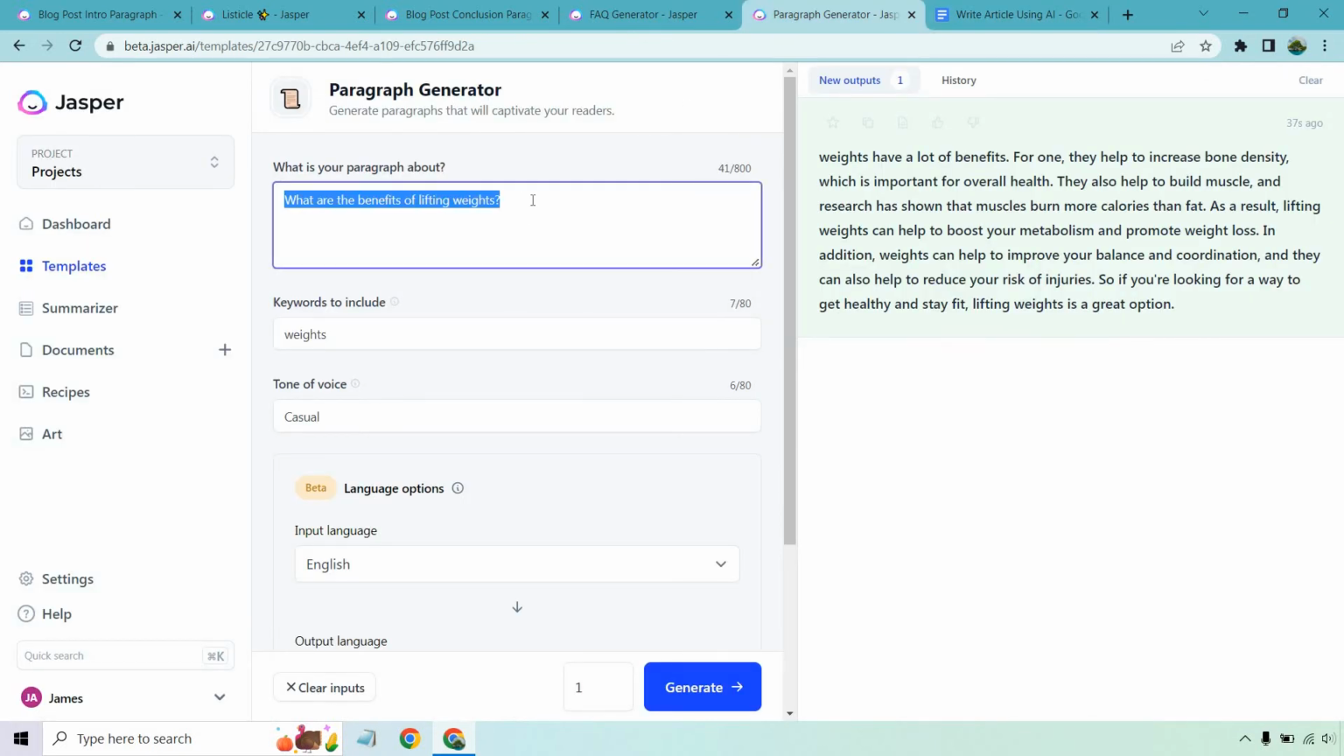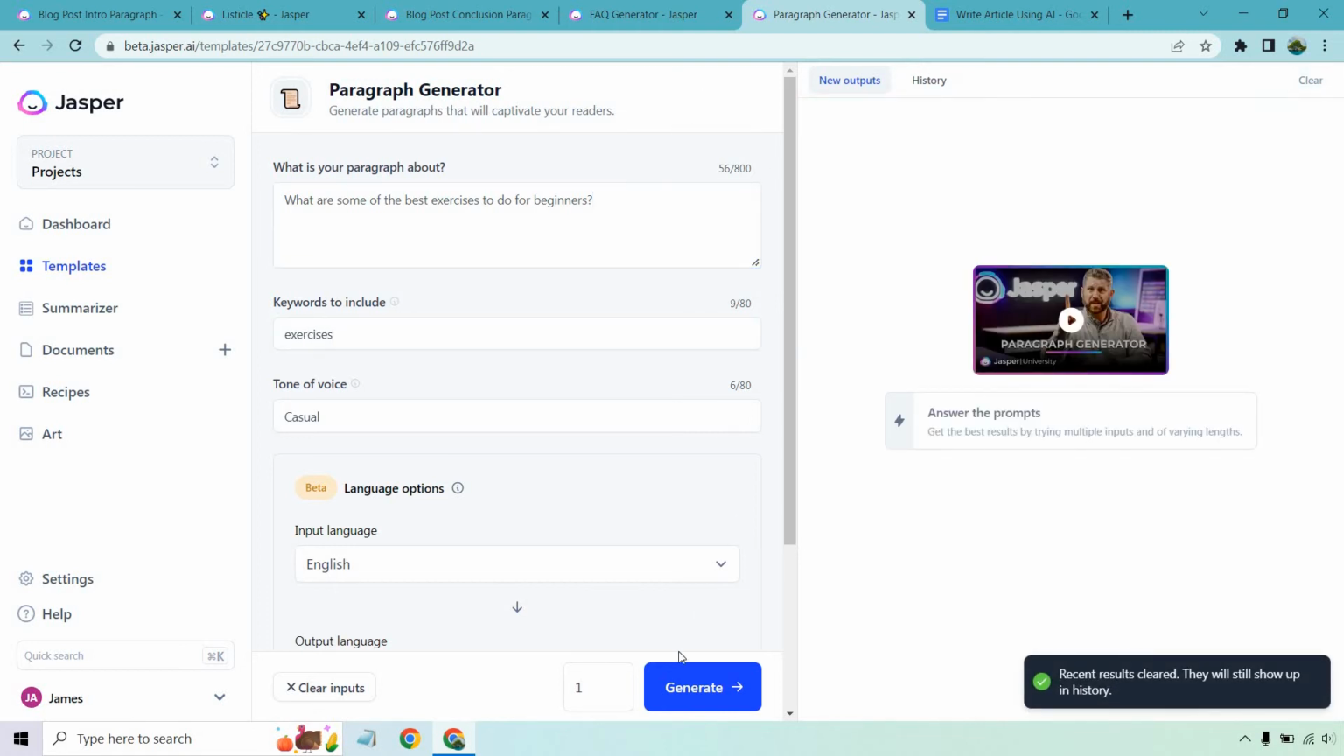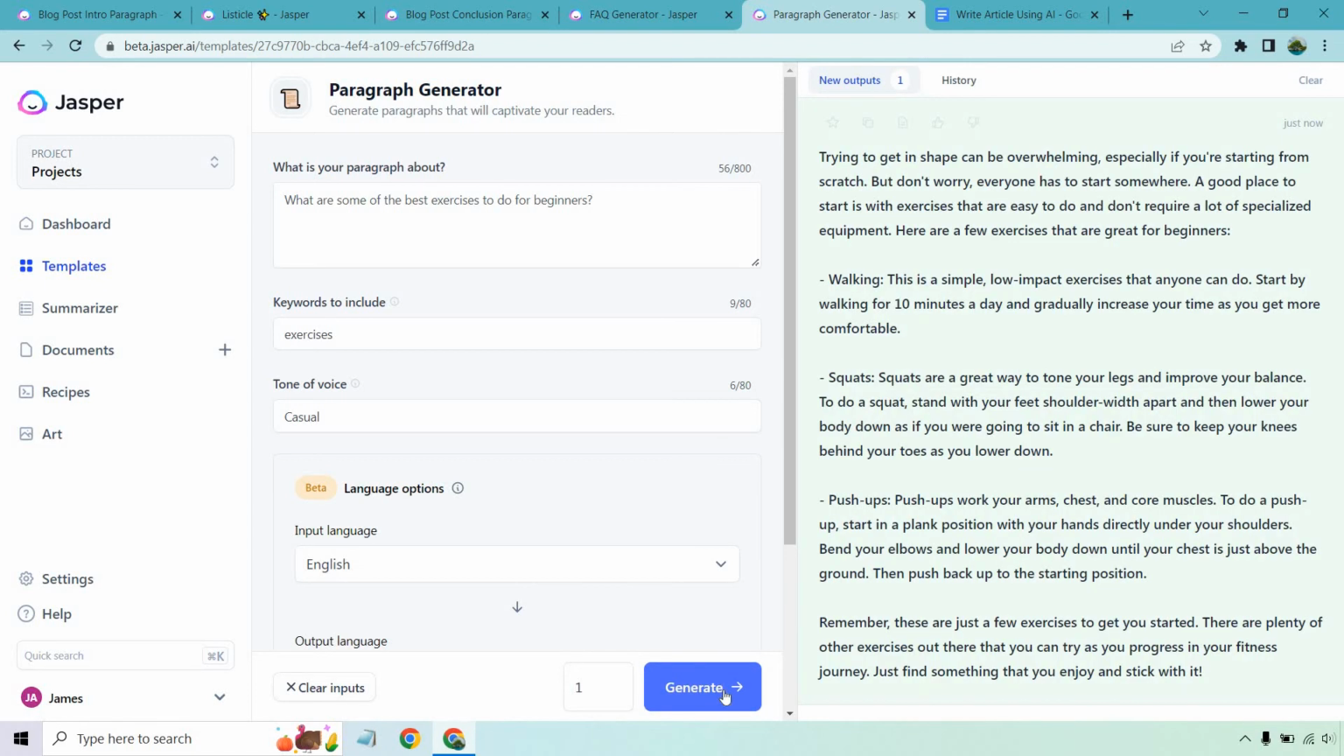Let's go back over here and let's do exercises. And once again, I'm just going to delete this. And so we're going to answer this question now. So let's click on generate and see what we get. And look at this. We got a lot more than a paragraph here.